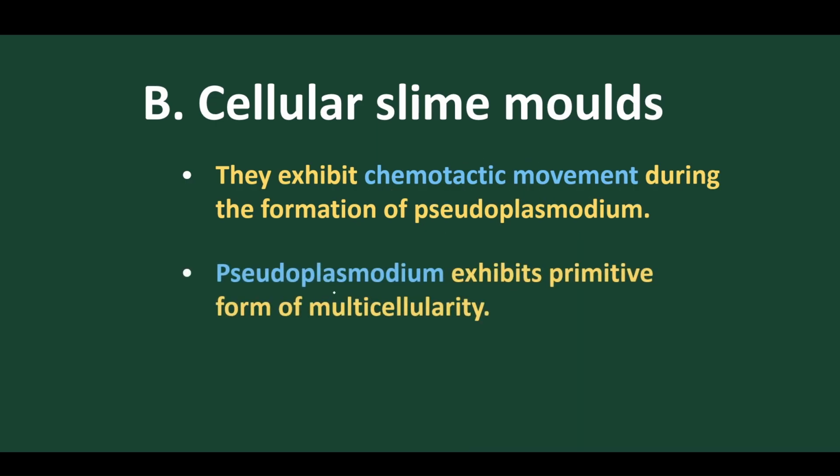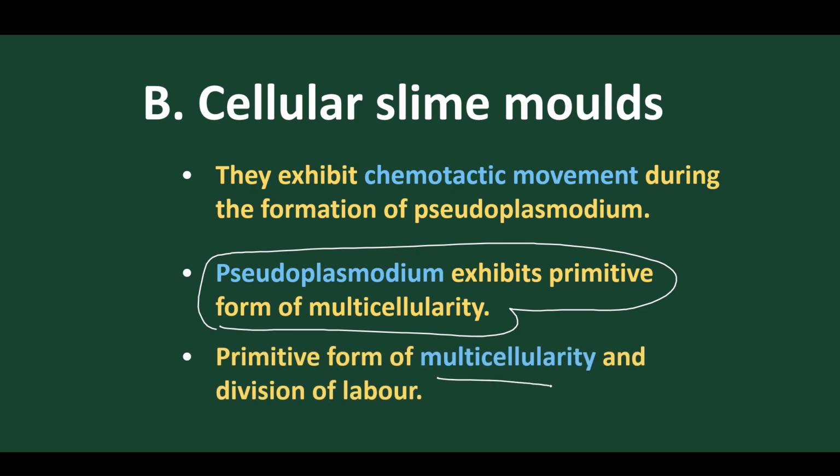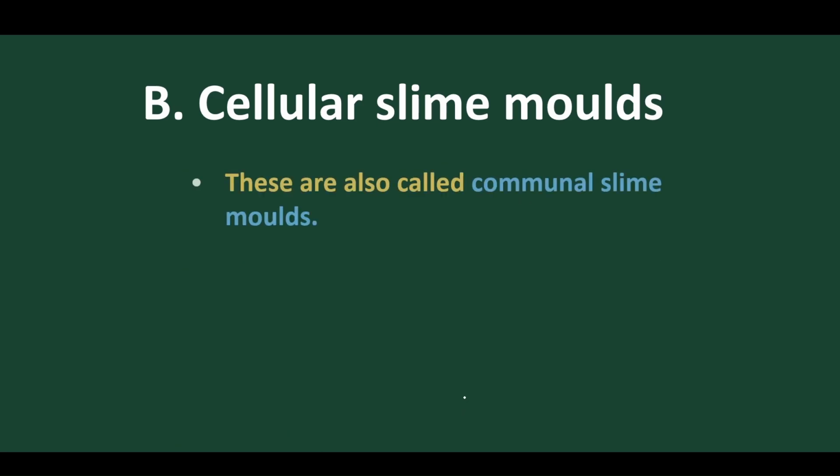Very important question: pseudoplasmodium exhibits a primitive form of multicellularity. Here the multicellular nature just starts, because we were discussing unicellular organisms until now. So we sometimes call them communal slime molds. Primitive multicellular structure, with a tissue system starting, is called division of labor. It is the initial stage.